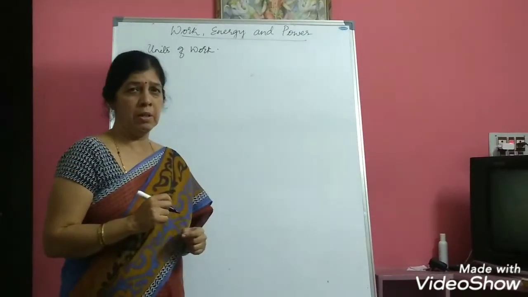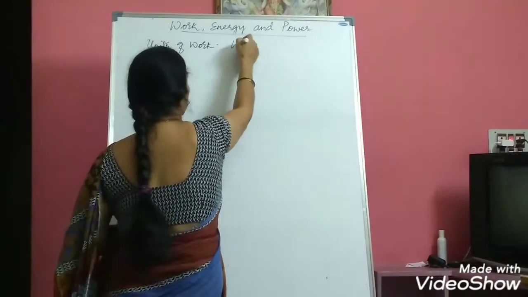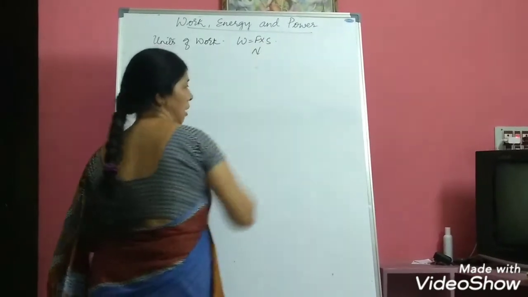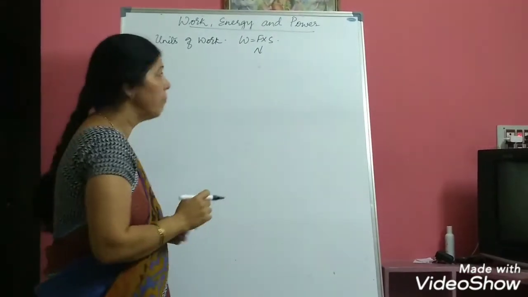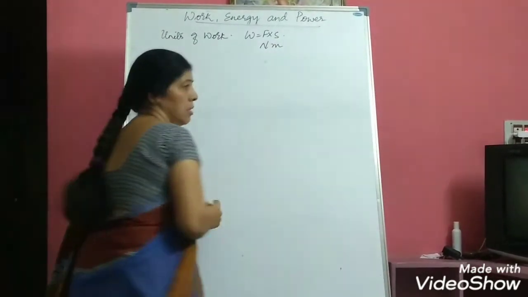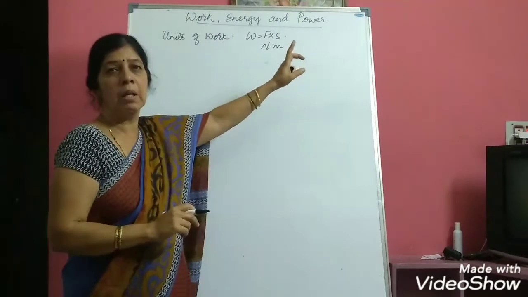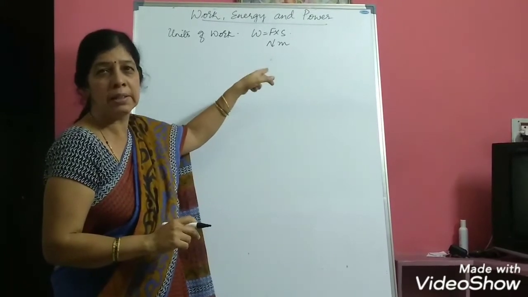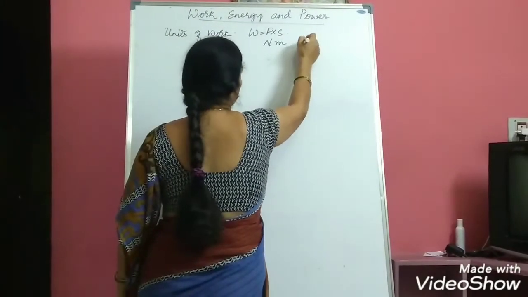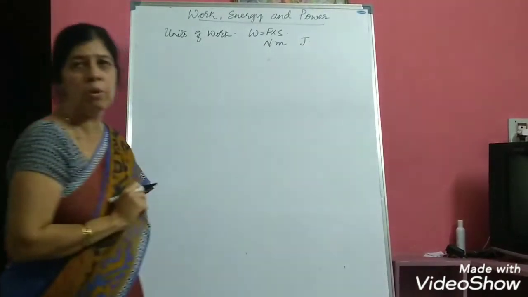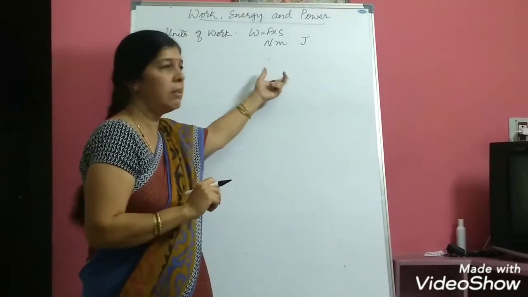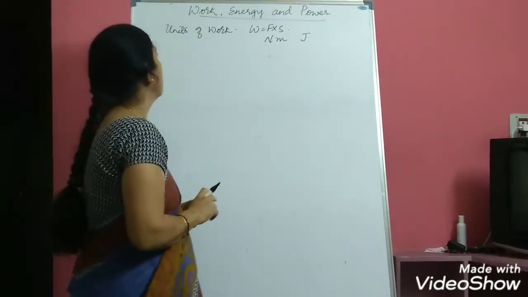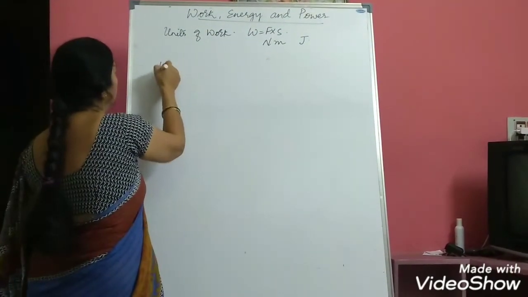Now we shall know what are the units of work. If you take the formula W is equal to F into S, the force is measured in Newton according to Standard International and displacement is measured in meters. So the unit for work done will be Newton meter. But we know that work is nothing but energy, so you can use Joule also as the unit of work done. Any type of work done can be measured in terms of joules because work done is nothing but energy. Now, let us talk about power.